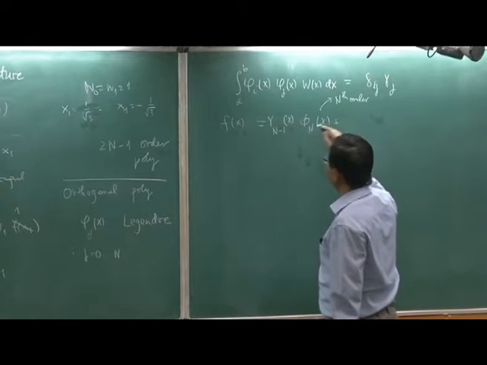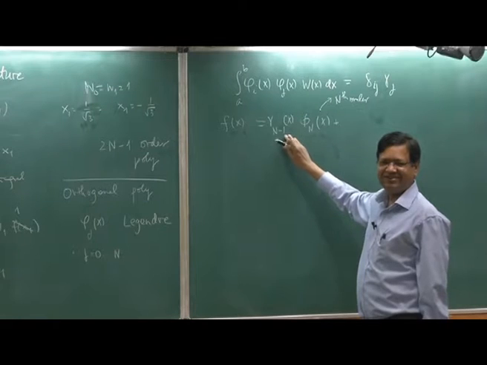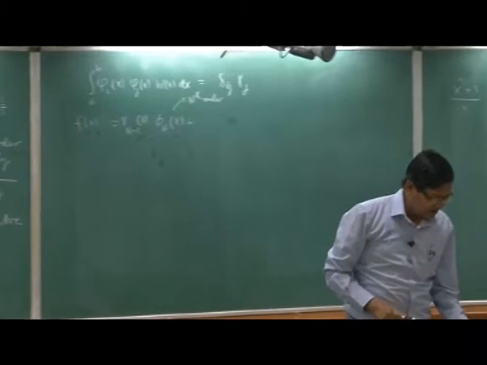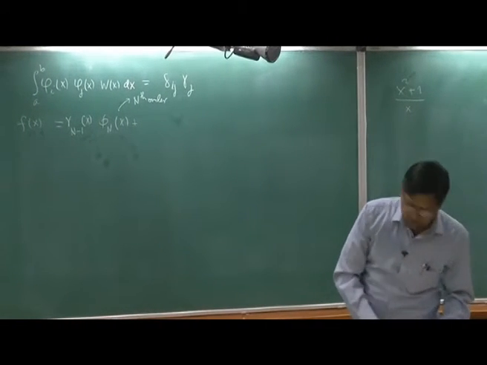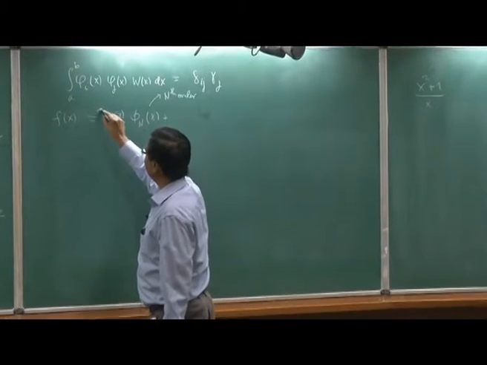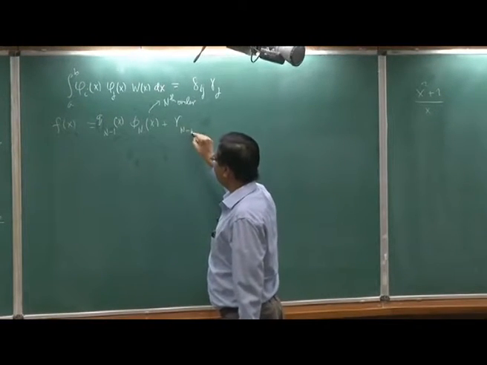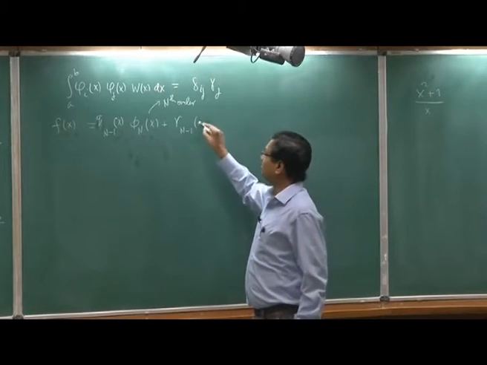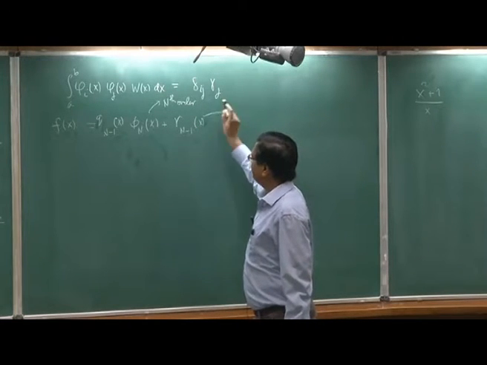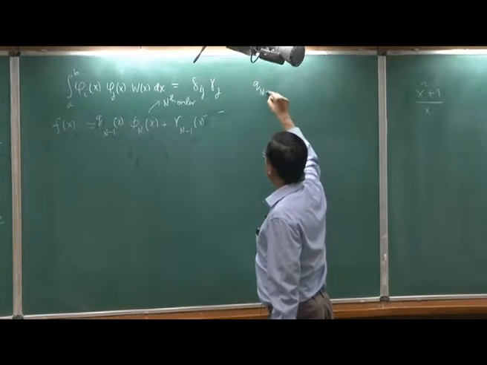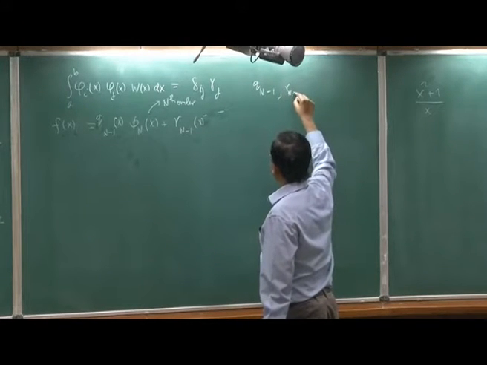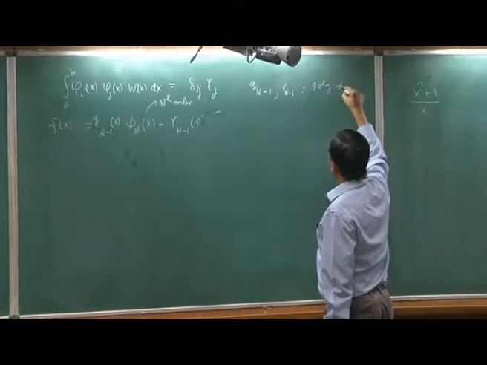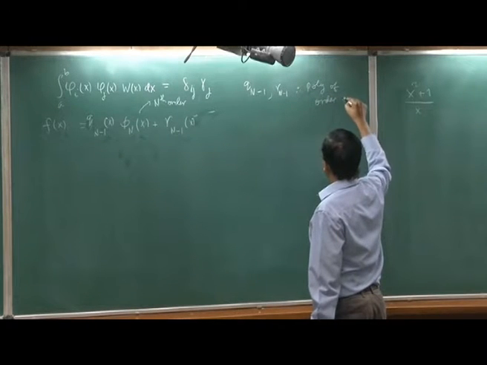It is called divisor and remainder, my English is poor. This is a factor, and there is a notation, this is not r, I have to use my own notation, q n minus 1, this is a factor, and this is r n minus 1, this is the remainder which remains, and both of them are polynomials of order n minus 1.